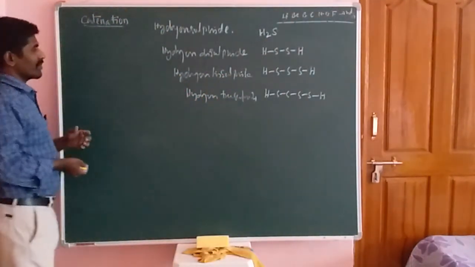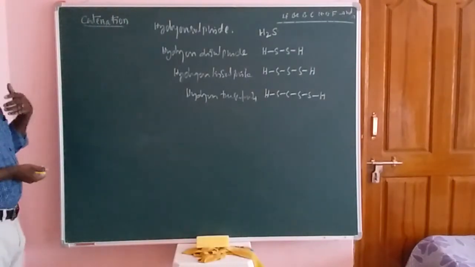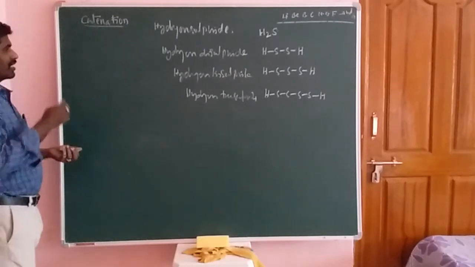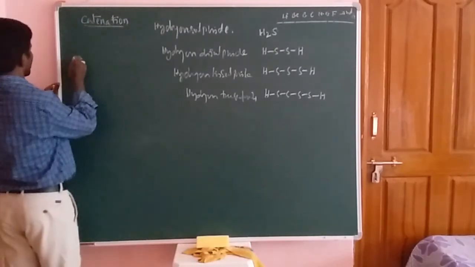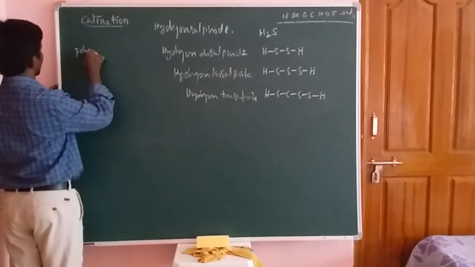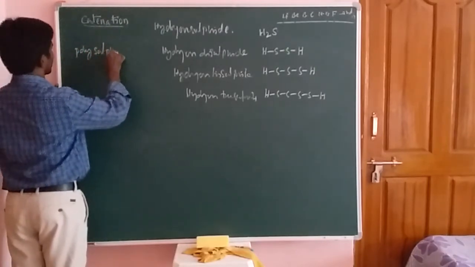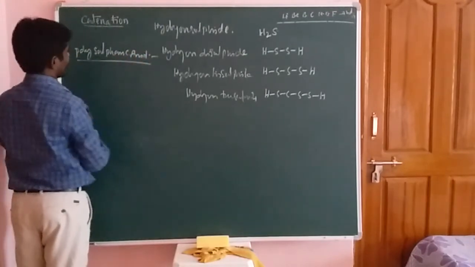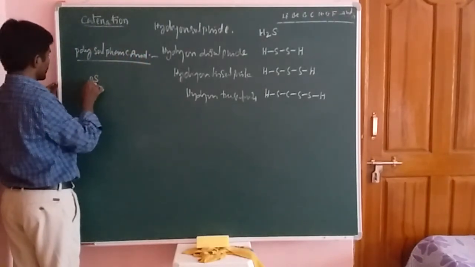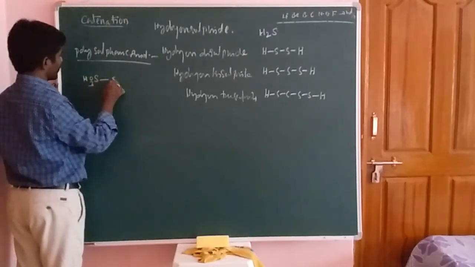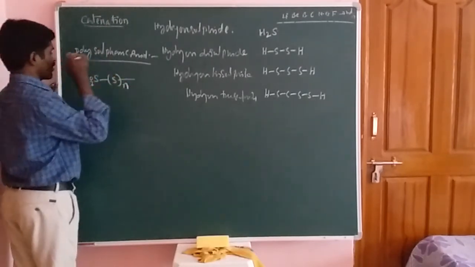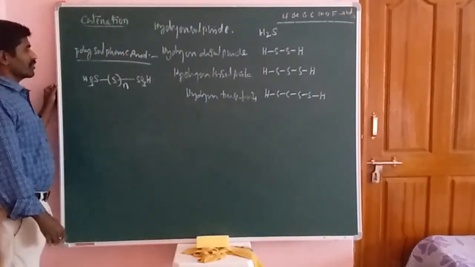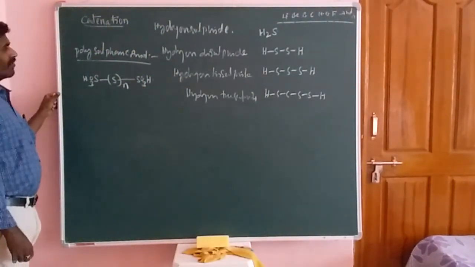And next one is poly. Sulfonic acids are also formed using sulfur atoms, so that means polysulfonic acid. What is the structure of the polysulfonic acid? It has sulfur atoms a number of times with SO3H groups at the ends. So these are the polysulfonic acids.